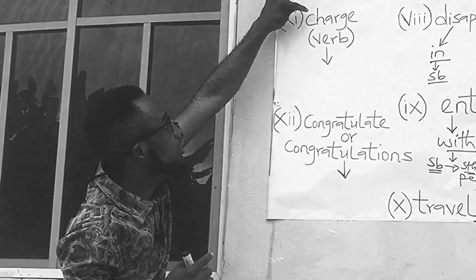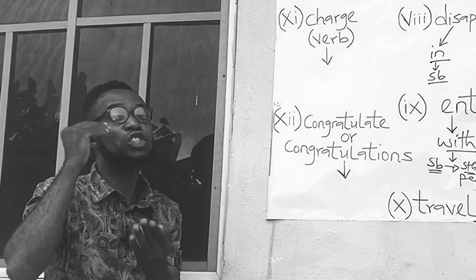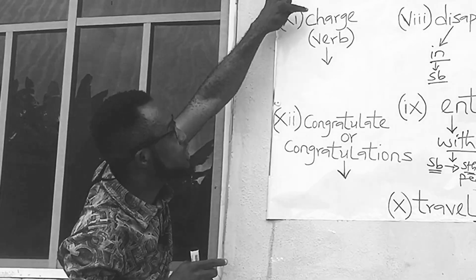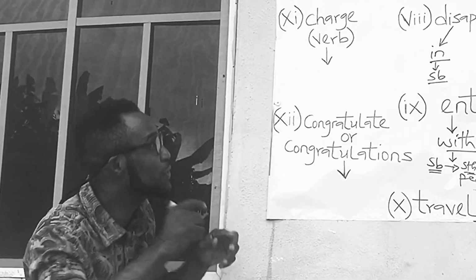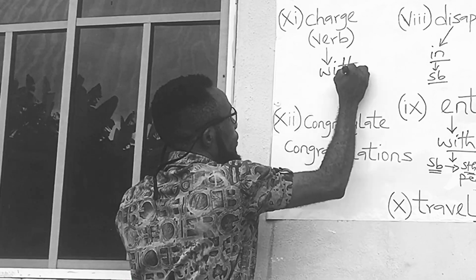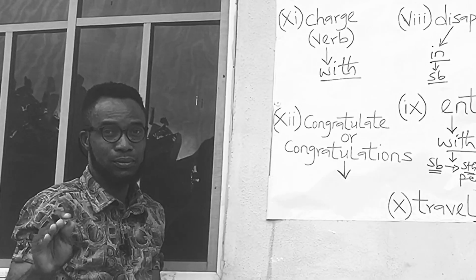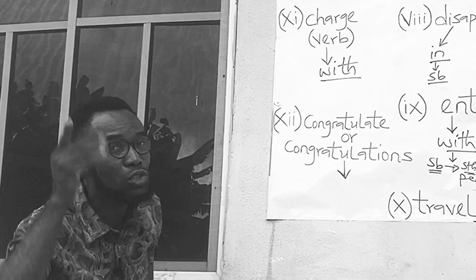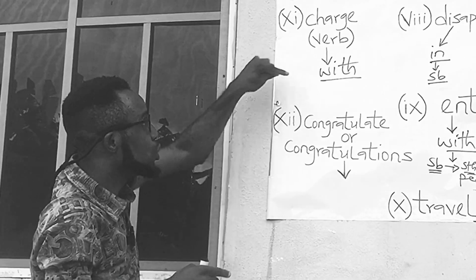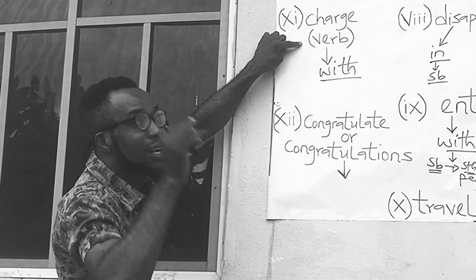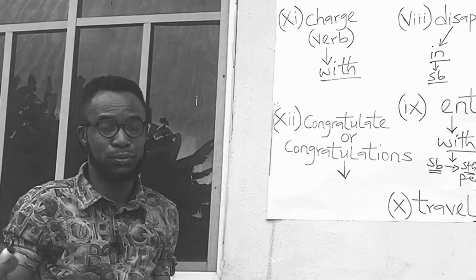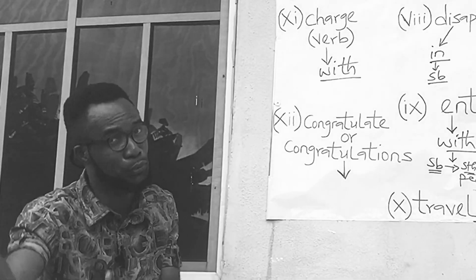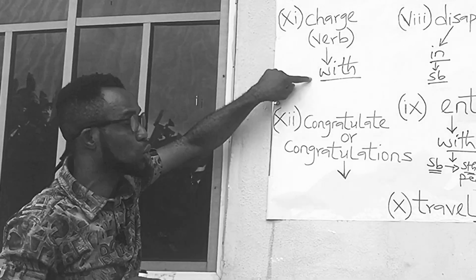The word charge as a verb. The truth is, charge can exist as a noun and as a verb. If the word charge exists as a verb, it carries the preposition with and not for. It means that you charge somebody with something. You don't charge somebody for something. It is only when you use charge as a noun that it can carry the preposition for.